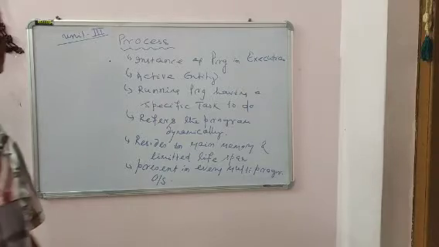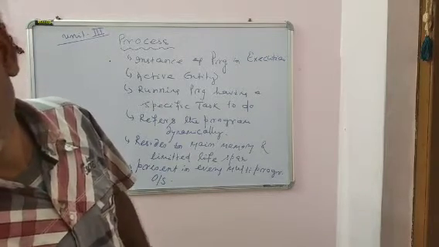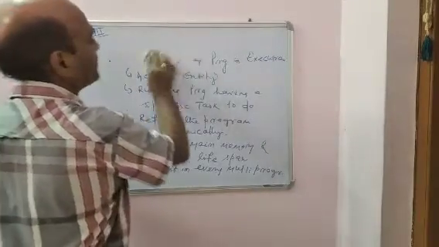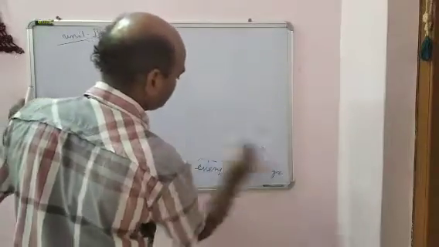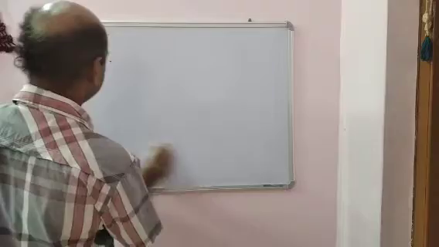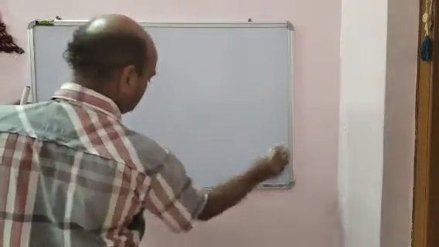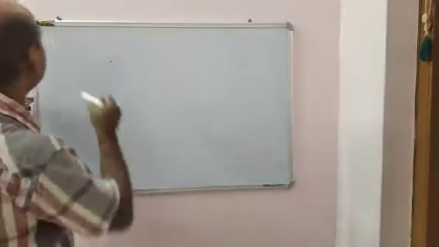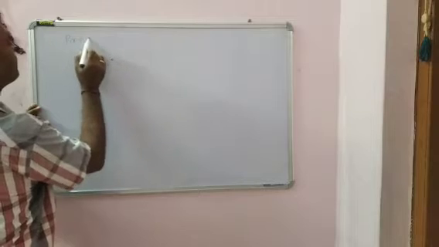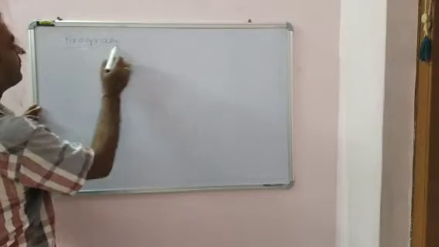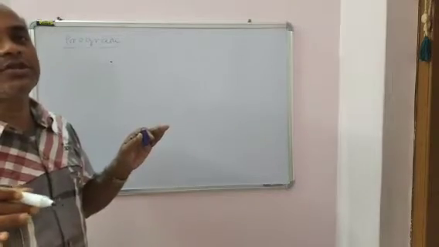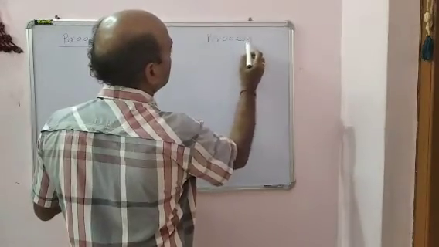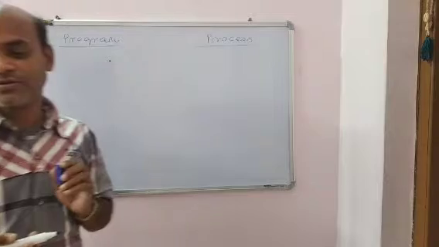Now we can find the difference between program and process. What is the program and what is the process? Now find the difference. So we know a program is a set of instructions, and the process is what executes the instructions.